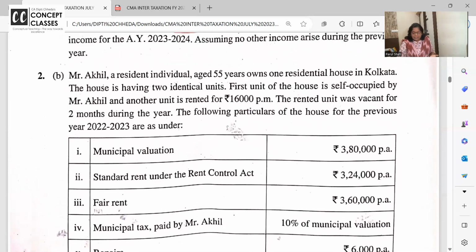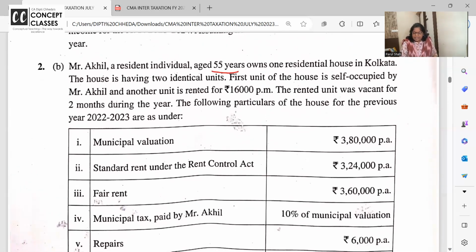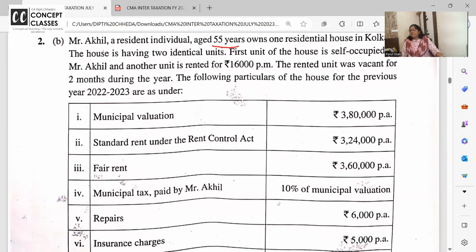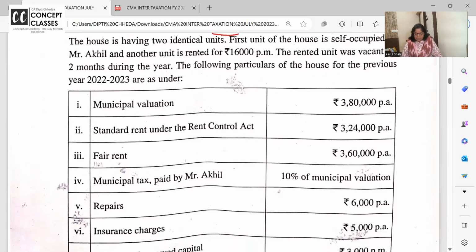Next question is on house property. Akhil is a resident, age 55 years, and he owns a residential house in Kolkata. 2 units are there. First unit is self-occupied. Another unit is given on rent and it is vacant for 2 months. All other details are given. Now, municipal value for the whole house is given. So when you do that juggling of GAV and all, let us take it as unit 1. Unit 1 is self-occupied, so GAV, NAV all nil, but interest is allowed?